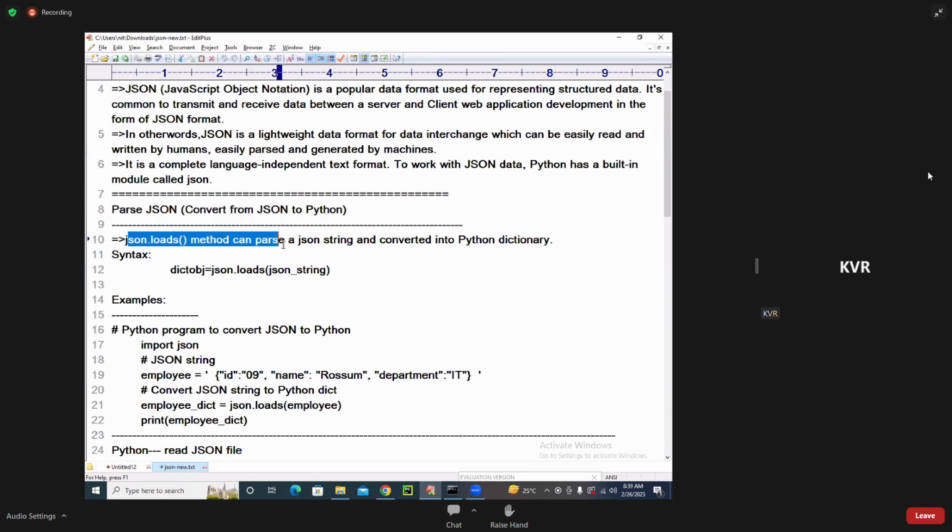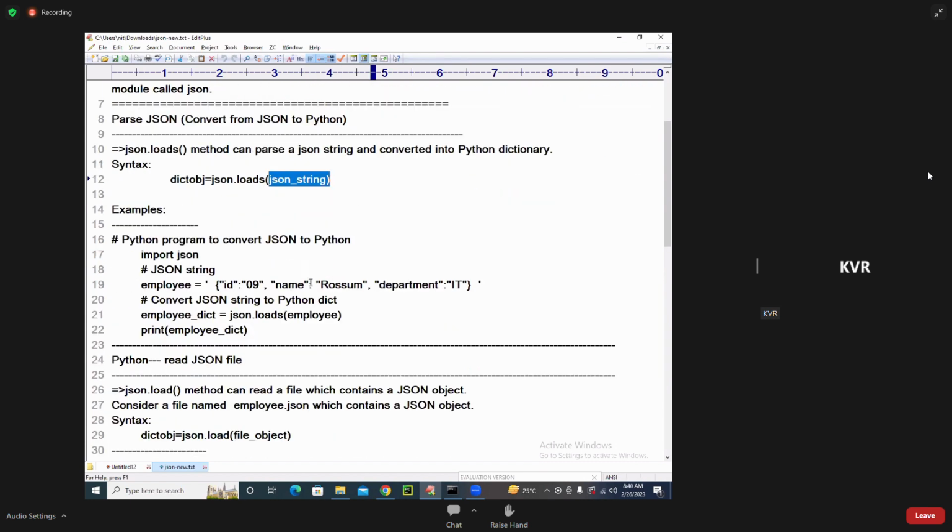The json.loads method can parse a JSON string format into what? A Python dictionary. What is the syntax? Python object is equal to json.loads of what? The JSON string format. Observe it. Python program to convert JSON to Python. Import json, then the JSON string format you see. As I said, single quotes outside, and inside it double quotes: id, number, name, salary, department. Then convert the JSON string format to a Python dictionary. emp_dict is equal to json.loads of employee. What is this employee? The JSON string format, converted into a dictionary here.